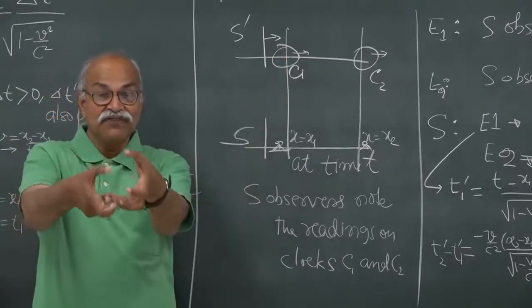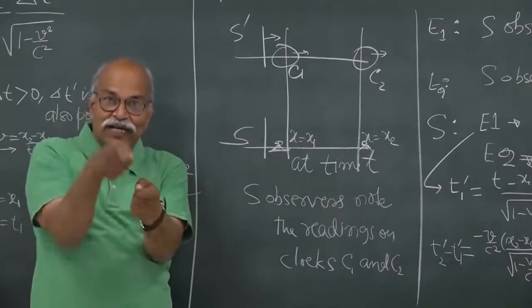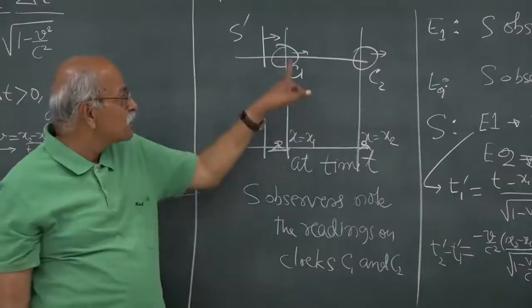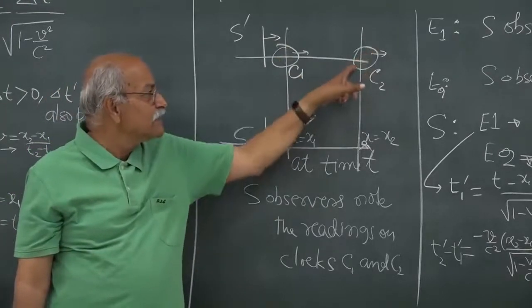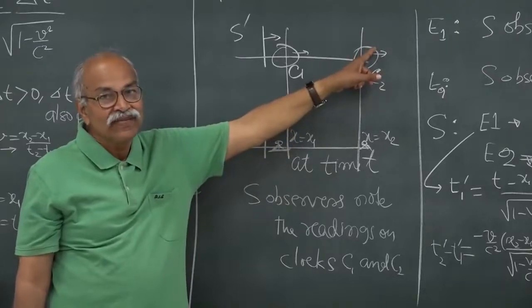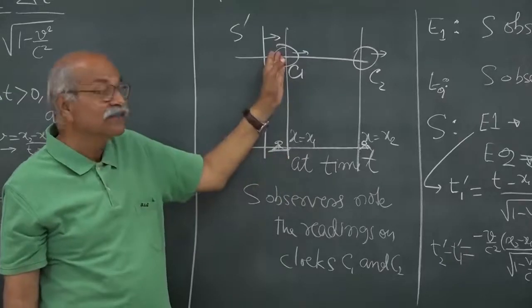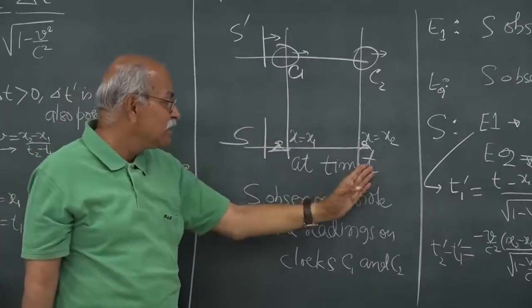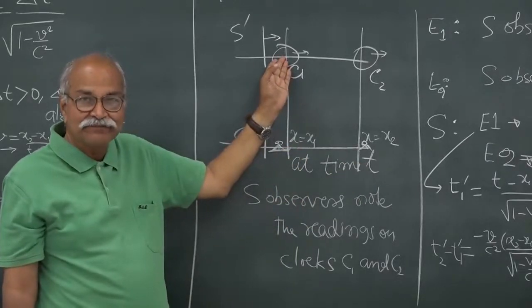Whatever is the time of an event at a particular location, the clock there must show that time, that is why the clock is there. Hence the clock reading here is T1 prime, the clock reading here is T2 prime, and S observer notes that this clock is showing T1 prime, although the time is t, but this clock is showing T1 prime, that is perfect.